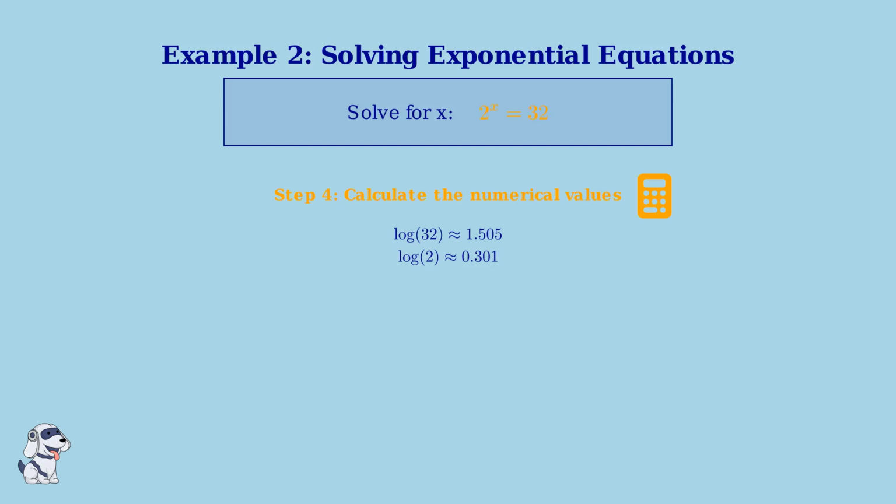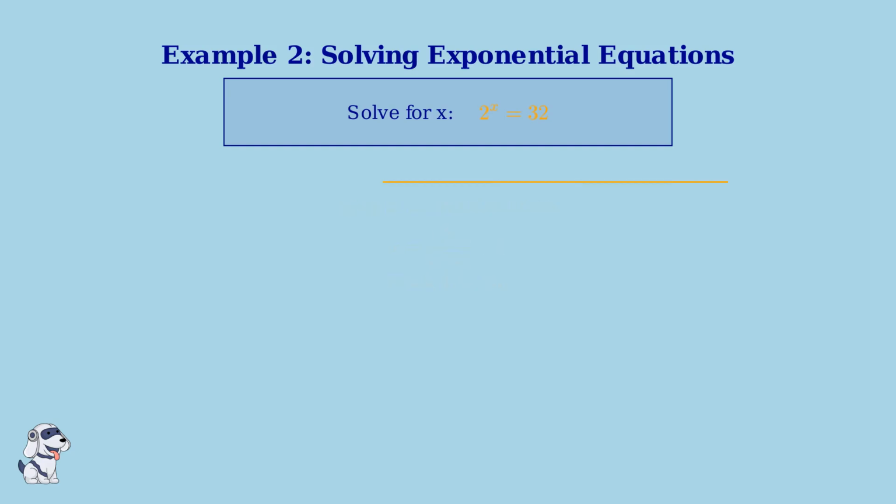Let me show you these calculations step by step. Step 5. Finally, we divide 1.505 by 0.301 to get approximately 5. Therefore, x equals 5. We can verify this is correct because 2 to the 5th power equals 32.